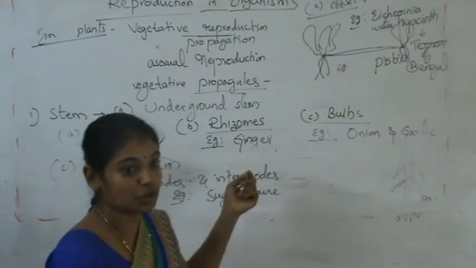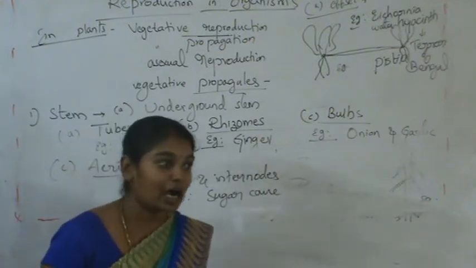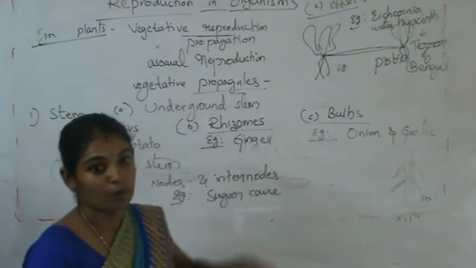And next we come to leaves. How do leaves help in vegetative propagation?